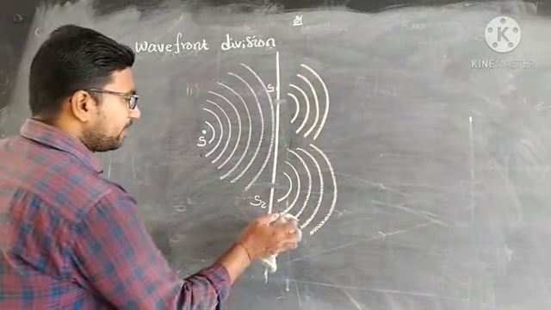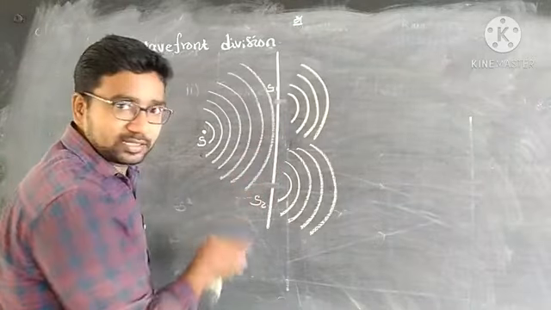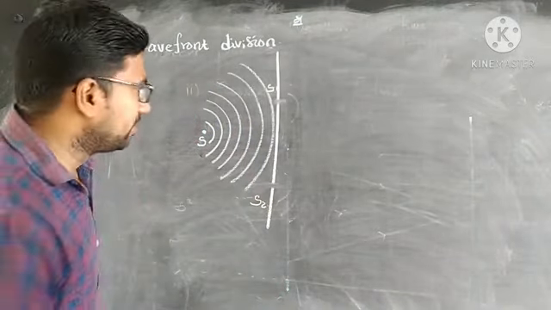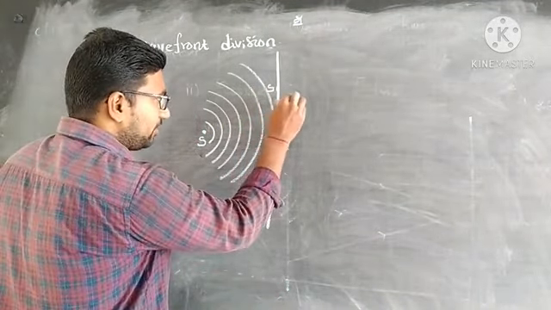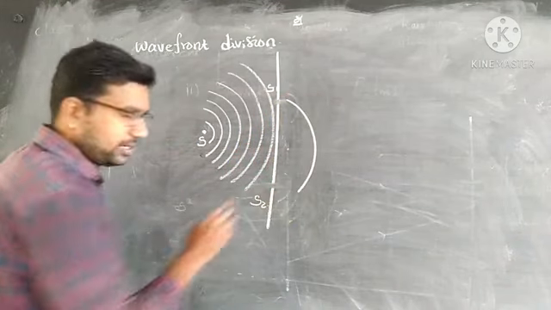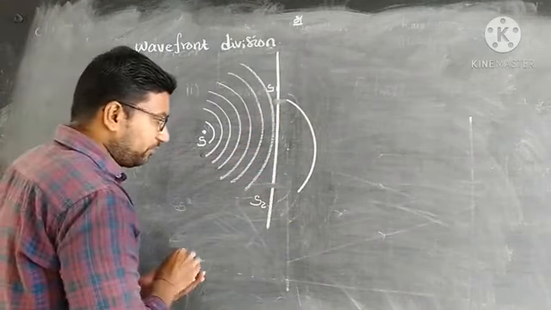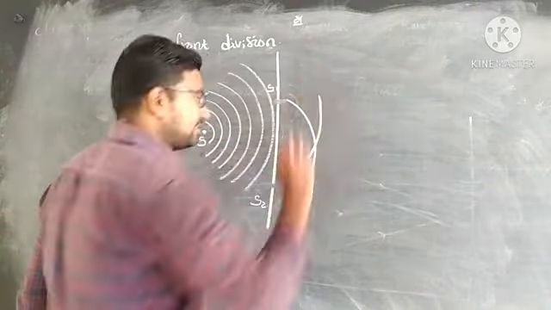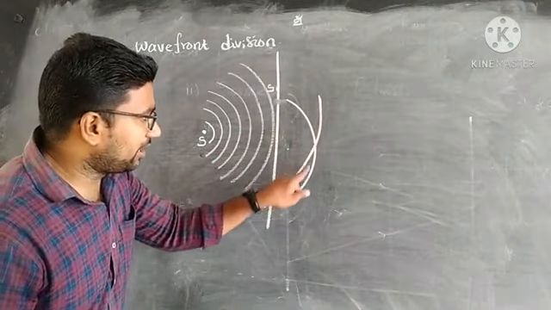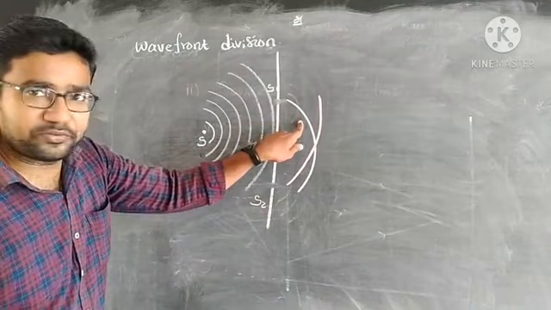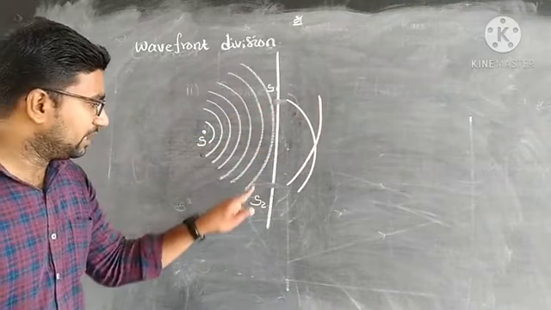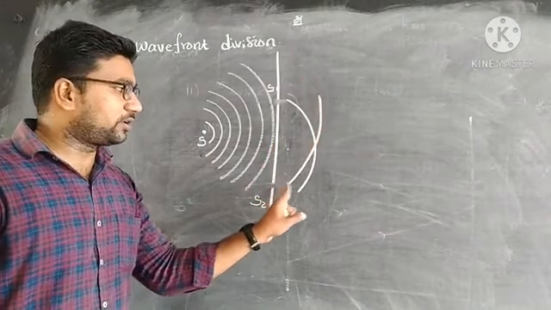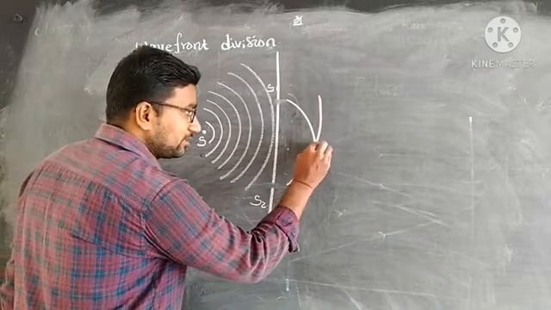Listen here, students. Now I am going to place the two slits here. The waves are propagating through the two slits. The first wave is like this. Am I right? And then my second wave from the slit S2 will create an intersection like this. My white line indicates the wavefront of the first slit, and my pink line indicates the wavefront of the second slit. They will intersect. Am I right?